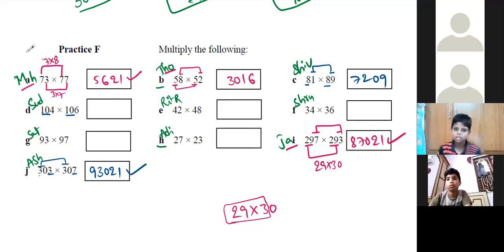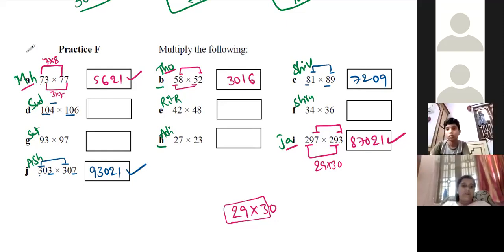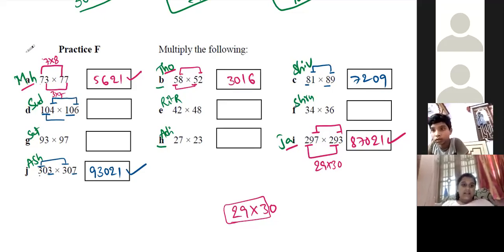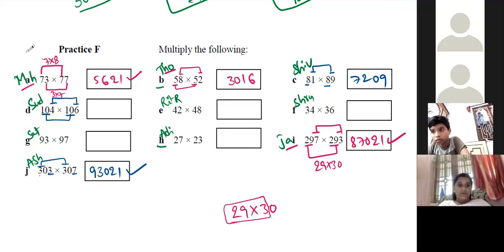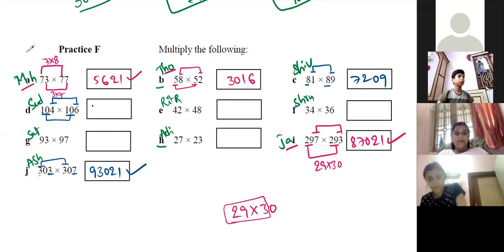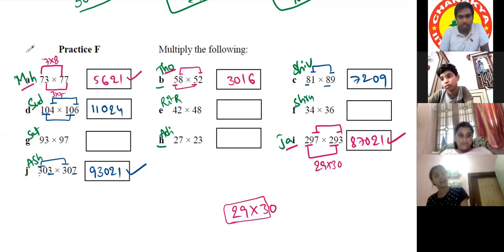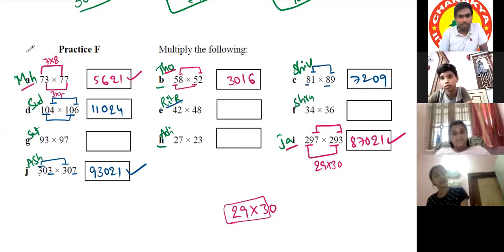Sudisha. Sir, here 104 into 106. So it is carrying 0, sir. So it will become 11 into 10. So the answer will be 110. Then 4 into 6 is 24, sir. Okay. 24. Next, Ritvik Reddy.